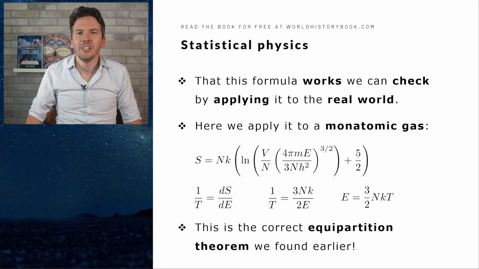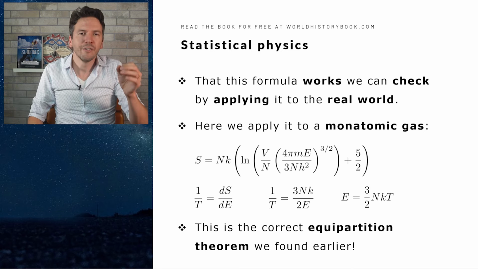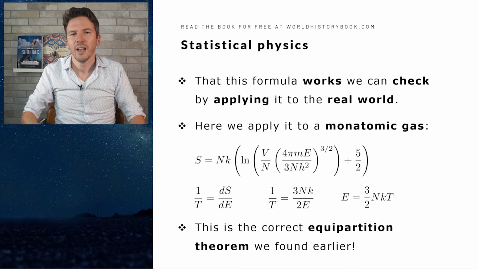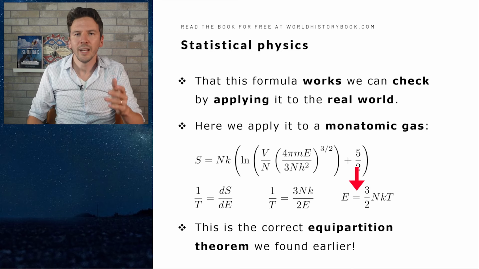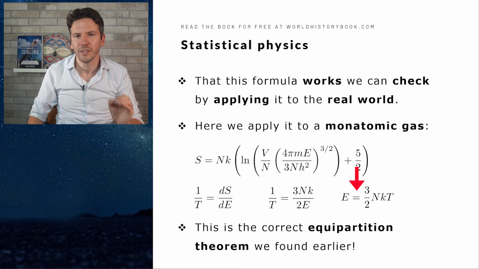Now that this formula completely checks out, we can check by applying it to the real world. Here, for instance, and I'll skip the derivation, is the formula for the entropy of a monoatomic gas, such as helium for instance, which are just single atoms of helium bouncing around. If we fill in this S in our formula for the temperature, and we take that derivative, we end up with 1 divided by the temperature is 3 times N times K divided by 2E. And if we then juggle some of these variables around, we get E is 3 divided by 2 times N times K times T. And this we've seen before.